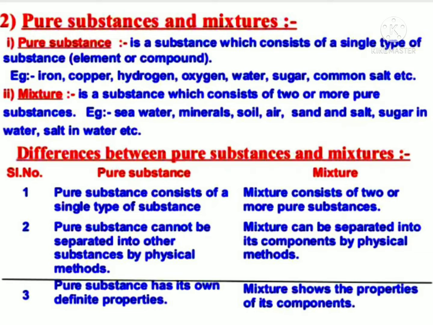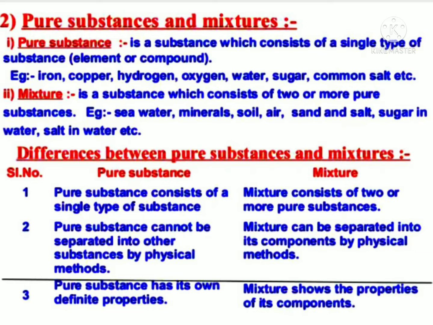Mixture, second point: a mixture can be separated into its components by physical methods. Pure substances, third point: a pure substance has its own definitive properties. Mixtures, third point: mixtures show the properties of their components.